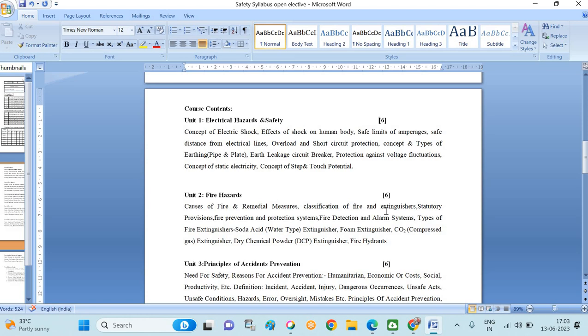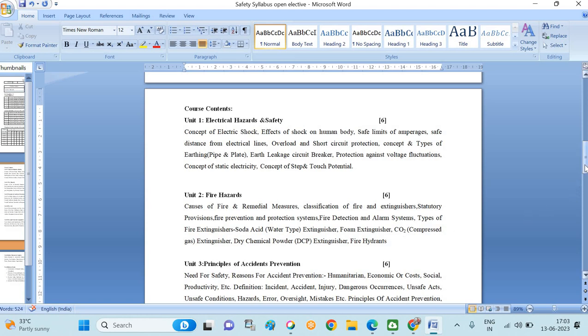An extinguisher is the device which is used to prevent fire hazards. Then the statutory provision, fire prevention protection system, fire detection alarm system, and types of fire extinguisher. We are commonly known with the different types of fire extinguishers. Here we are going to see the working and how to operate the fire extinguisher for the different fire hazards. So this second topic belongs only to fire accidents, or simply fire hazards.